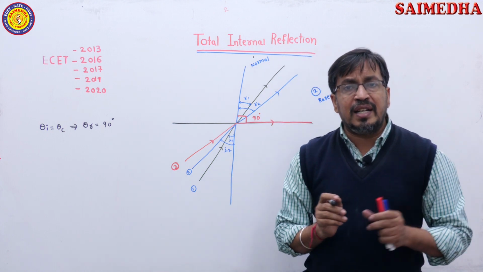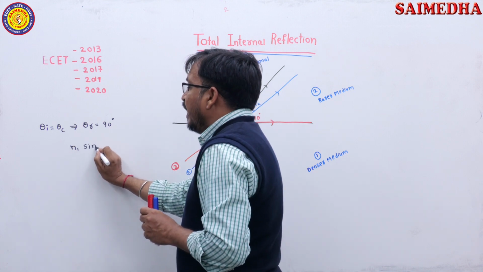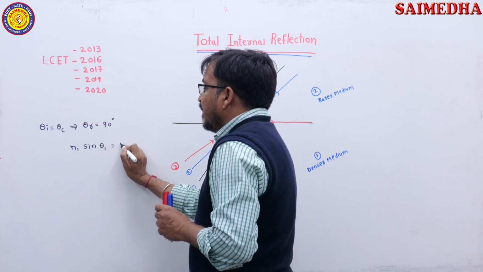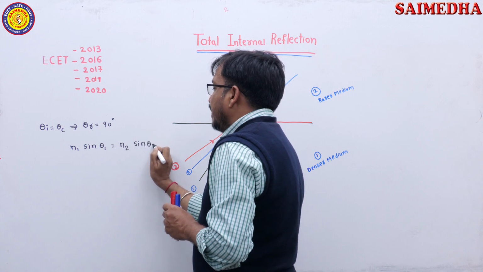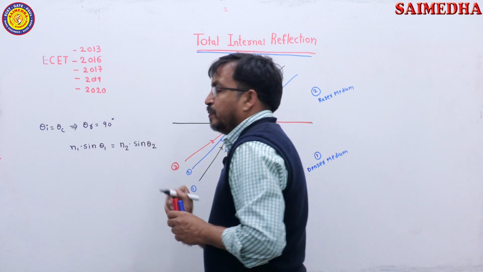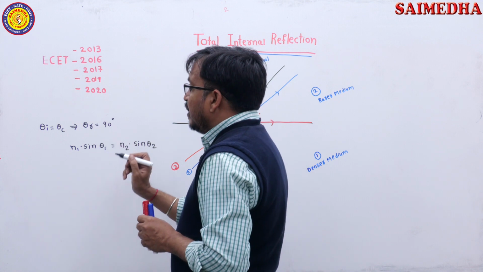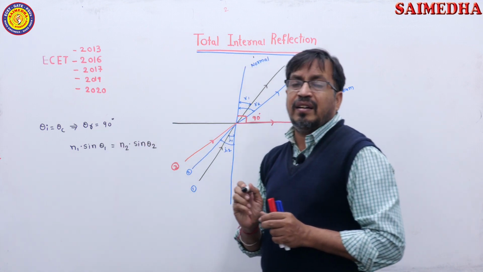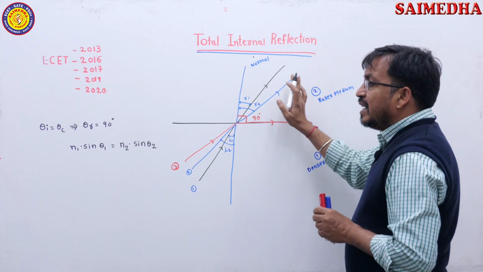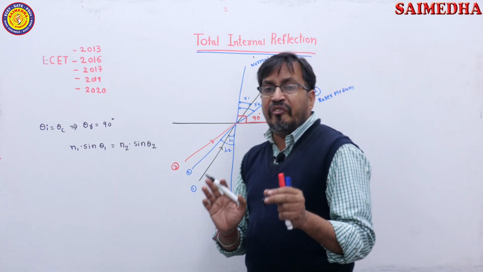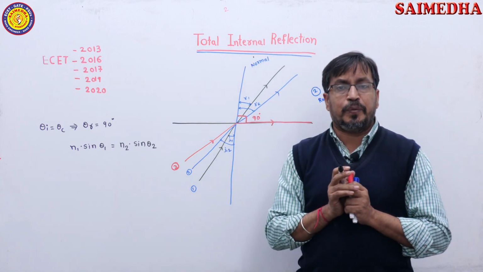Here, according to Snell's law, what is Snell's law? N1 sin theta 1 is equal to N2 sin theta 2. Students, now here I am writing what is N1, that is refractive index of medium 1, and what is N2? Refractive index of medium 2.